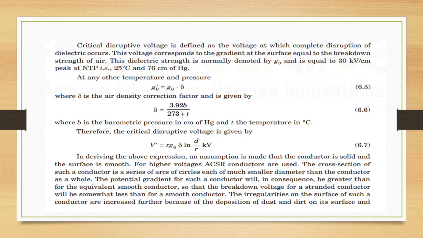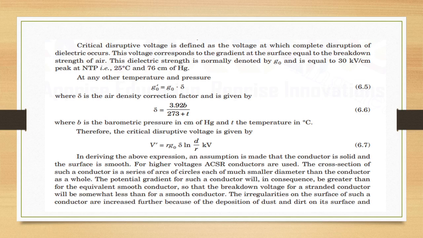Delta is the air density correction factor, and it is given as 3.92 b by 273 plus t. b is the barometric pressure in centimeter of Hg, and t is the temperature in degrees centigrade. So therefore, critical disruptive voltage is given as V dash is r G naught delta ln d by r kV. In deriving the above expression, an assumption is made that conductor is solid and the surface is smooth.